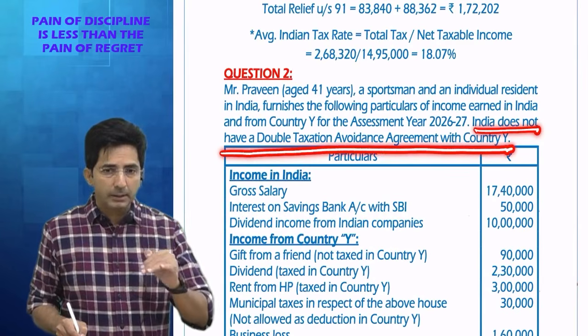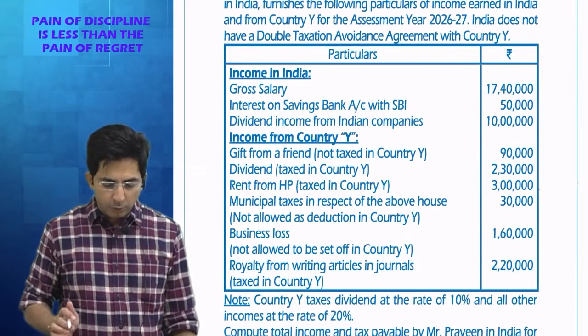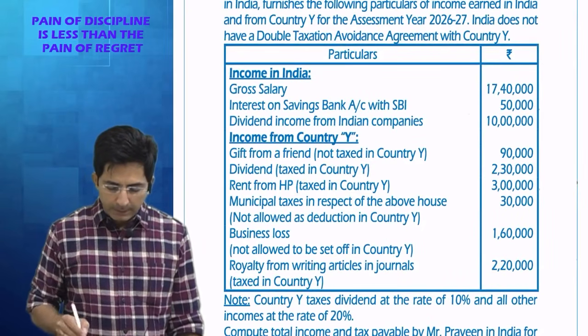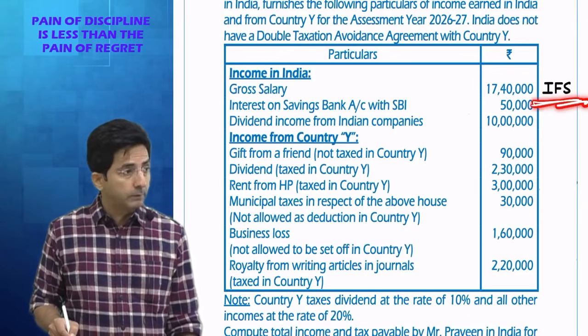Formula: doubly taxed income is the lower of the Indian rate and the foreign rate. So tell me one by one which income belongs to which head. Firstly, in income in India, gross salary 70,40,000. This will go to IFS, income from salary.